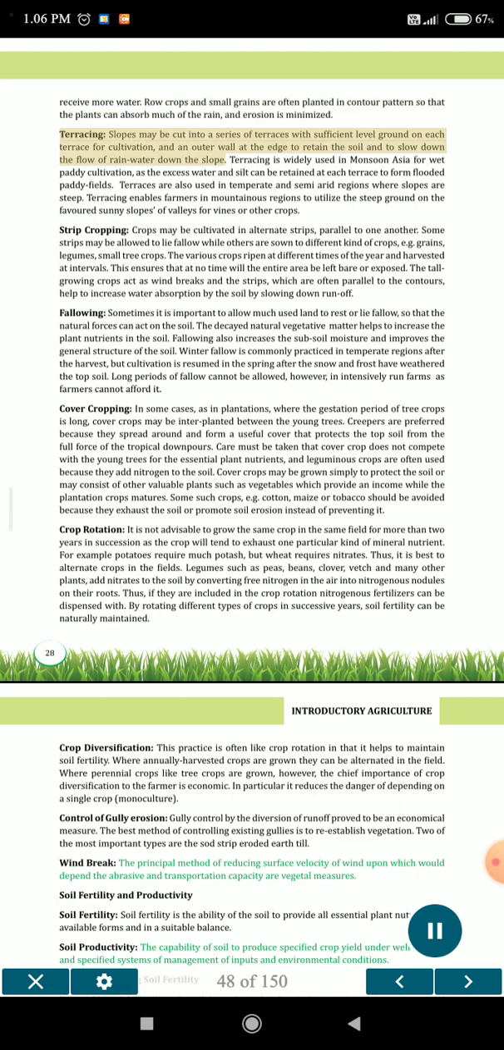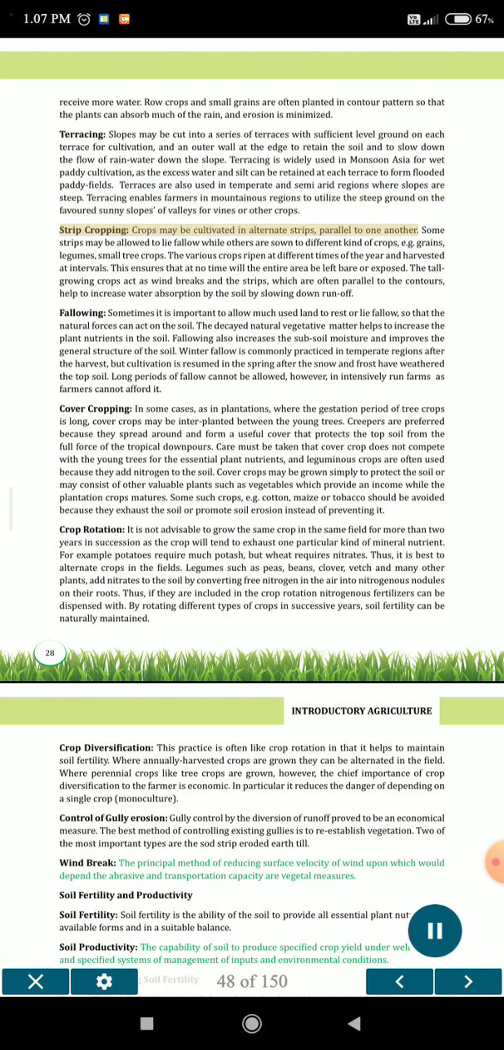Terracing. Slopes may be cut into a series of terraces with sufficient level ground on each terrace for cultivation, and an outer wall at the edge to retain the soil and to slow down the flow of rainwater down the slope. Terracing is widely used in monsoon Asia for wet paddy cultivation, as the excess water and silt can be retained at each terrace to form flooded paddy fields. Terraces are also used in temperate and semi-arid regions where slopes are steep. Terracing enables farmers in mountainous regions to utilize the steep ground on the favored sunny slopes of valleys for vines or other crops.